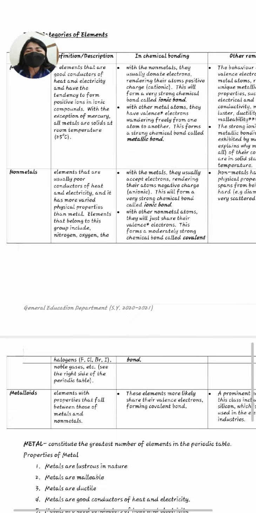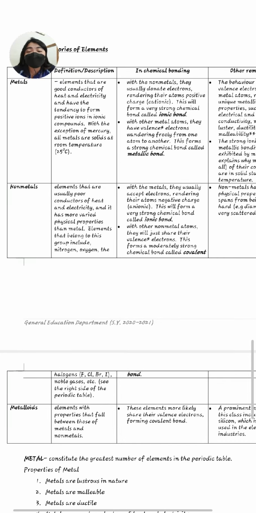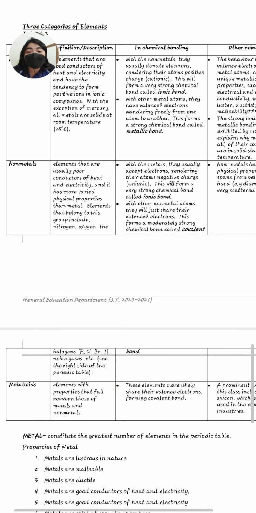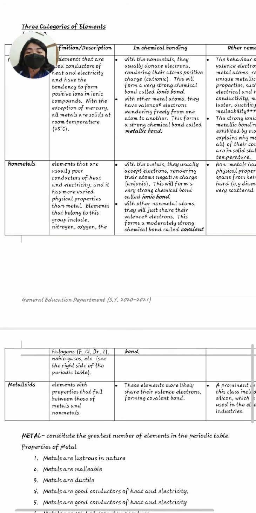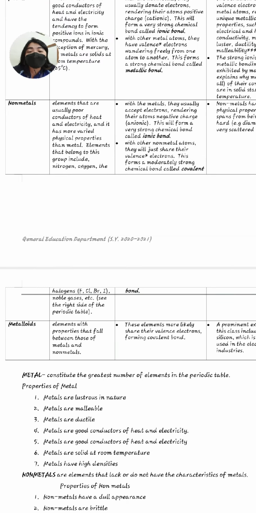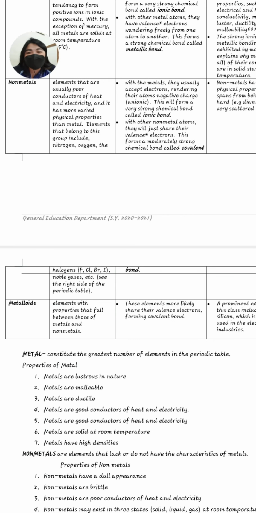Next, we also have non-metals. Non-metals are elements that are usually poor conductors of heat and electricity, and they have more varied physical properties than metals. Elements that belong to this group include nitrogen, oxygen, the halogens, and the noble gases. So non-metals are poor conductors of electricity, because the elements in non-metals are the noble gases. Noble gases cannot produce electricity.